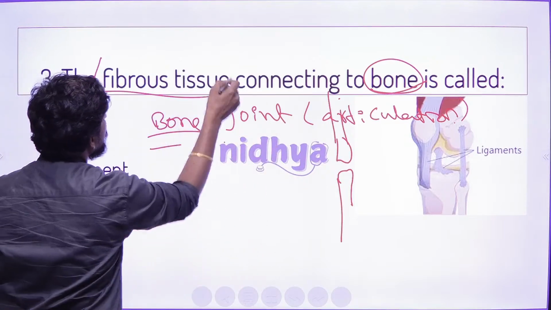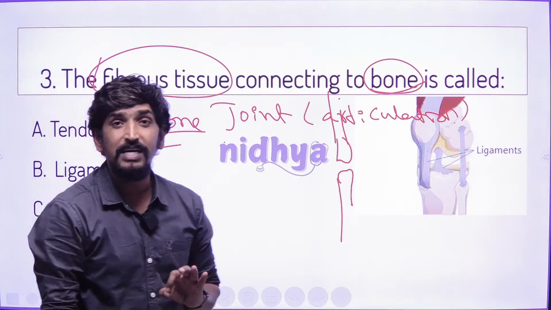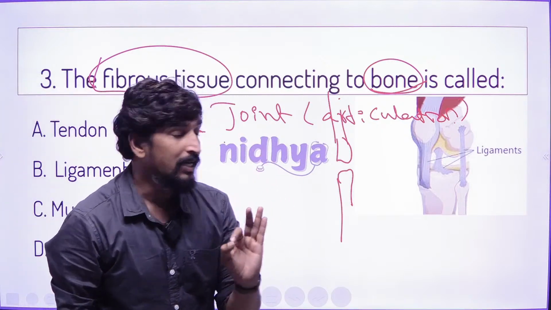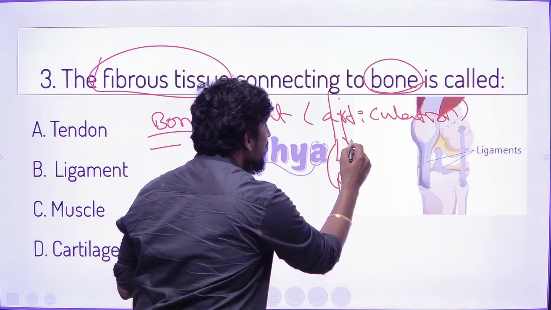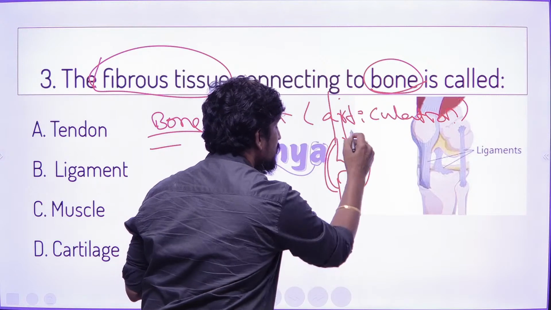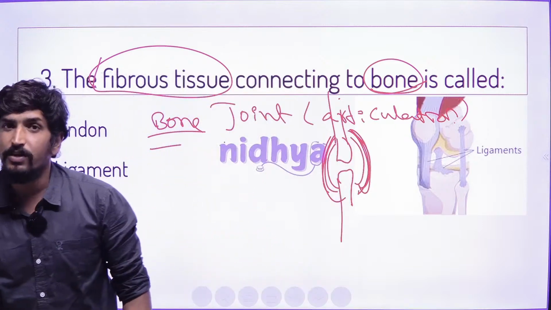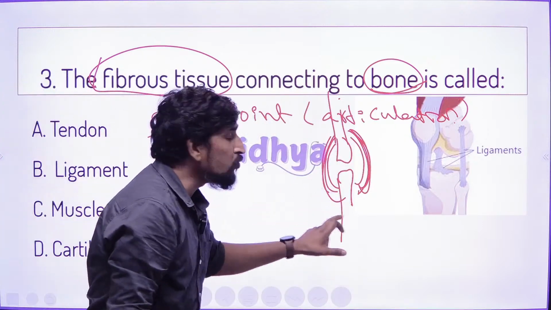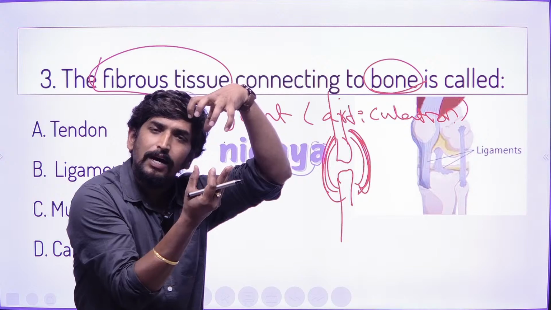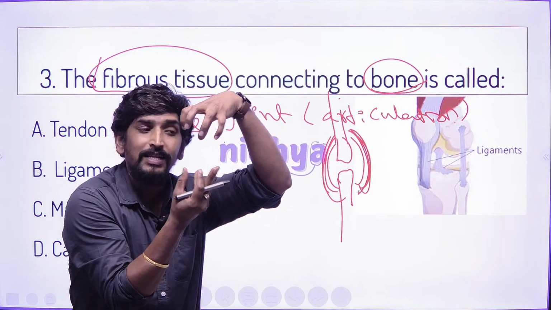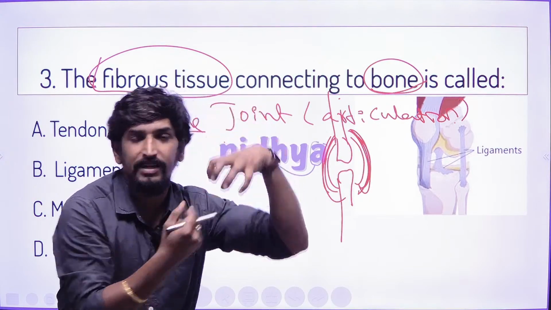If it is a fibrous tissue joint, that fibrous tissue means connecting these two bones. These threads hold the two bones, and that area forms a joint.